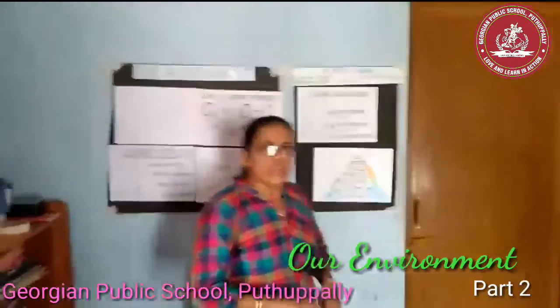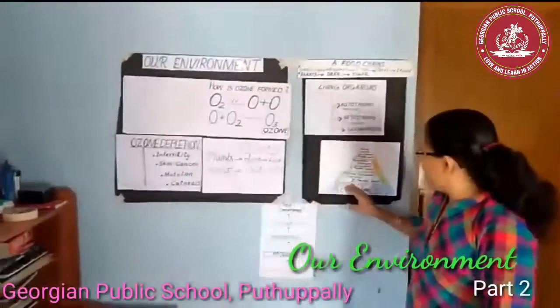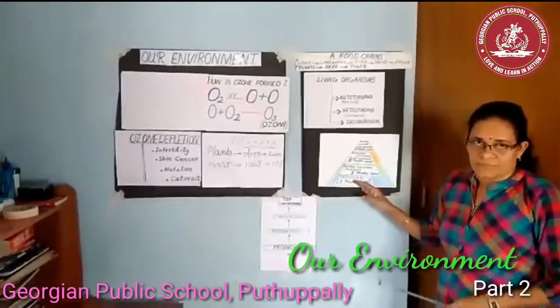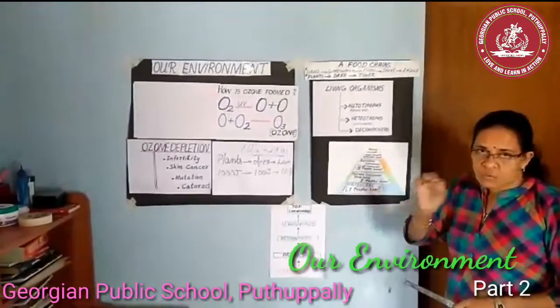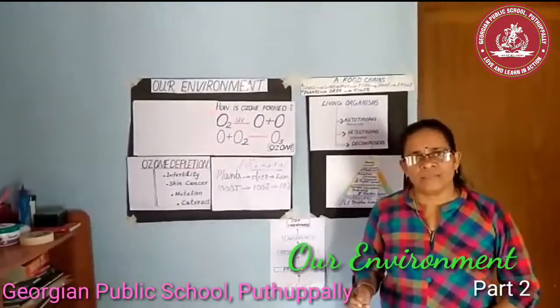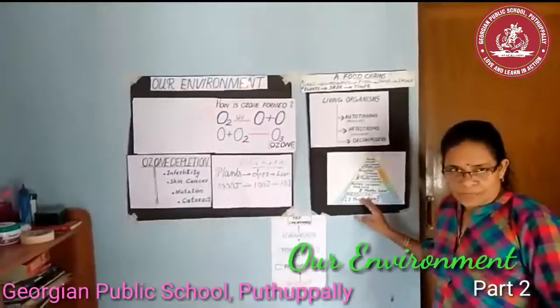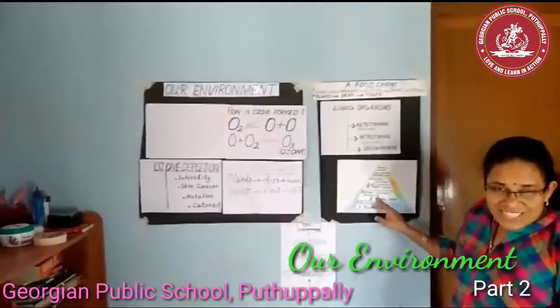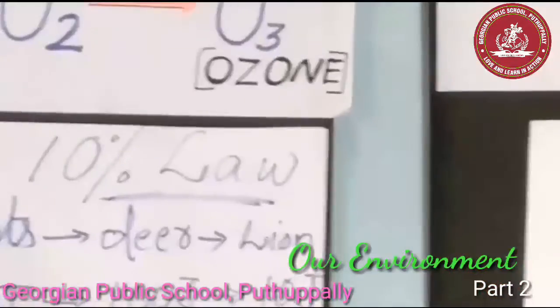Each and every level or step in a food chain is known as a trophic level. Okay, what do you mean by trophic levels? Each step or level of the food chain is known as a trophic level.